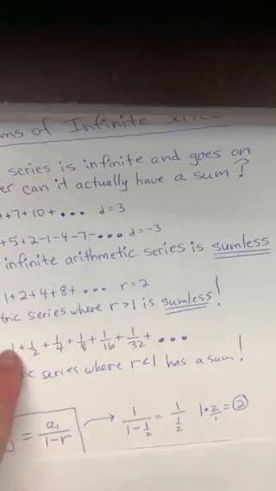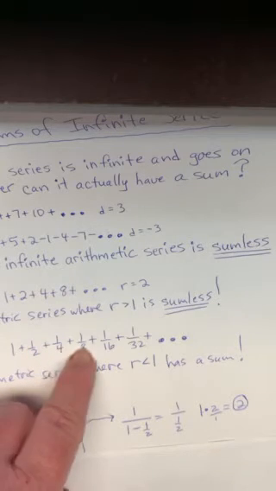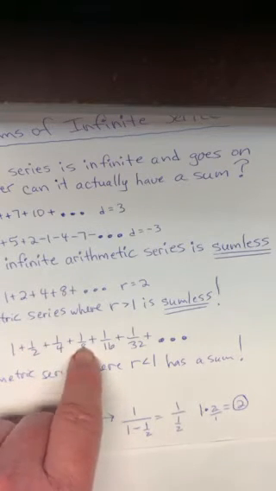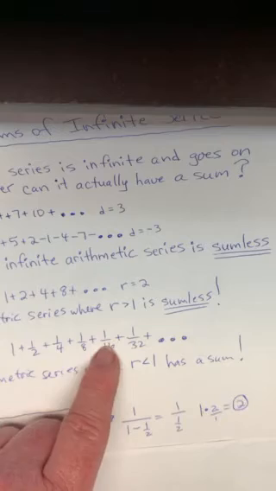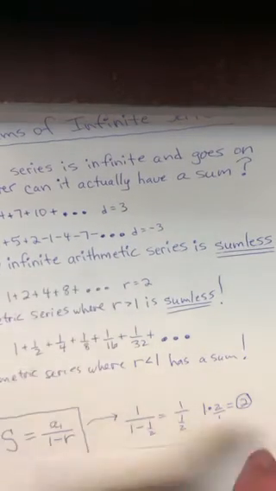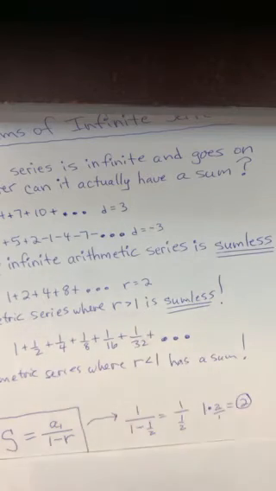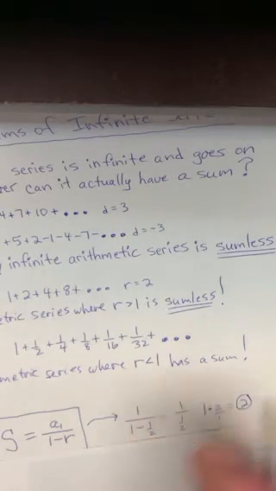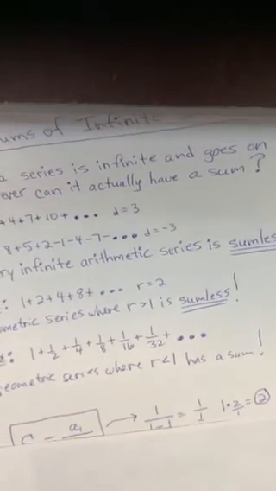Remember when we said 1 plus 1/2 is 1.5, plus 1/4 would be 1 3/4, plus 1/8 would give us 1 7/8, plus 1/16 would give us 1 15/16. Oh my gosh, that's getting really, really close. It's going to rub right up against 2, but we'll never go past 2. We'll never eventually get 2.1. That will not happen. So the sum of that series is 2. So in theory, it makes sense.